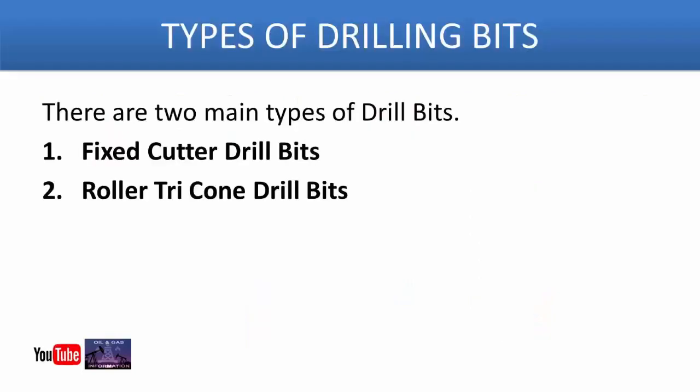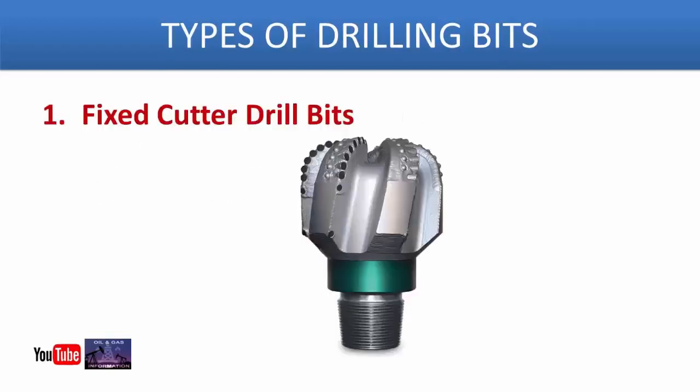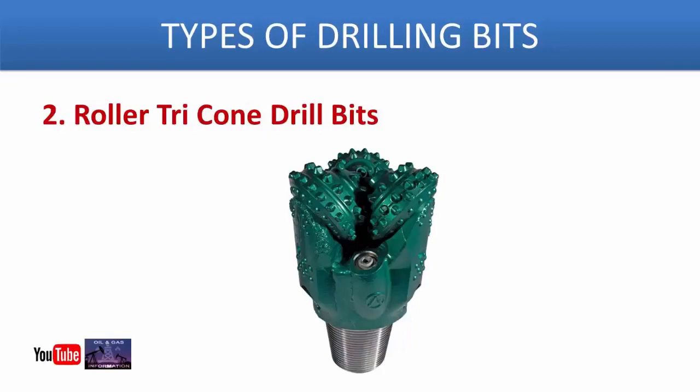Types of drilling bits. There are two main types of drilling bits. First one are fixed cutter drill bits. Second one are roller tricone drill bits. Here you will see a fixed cutter drill bit. Here you will see a roller tricone drill bit.